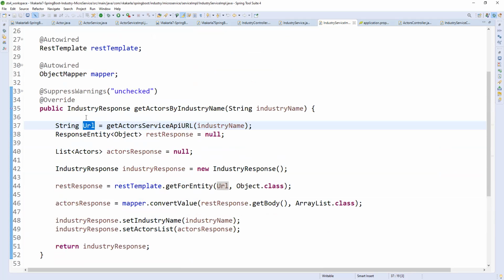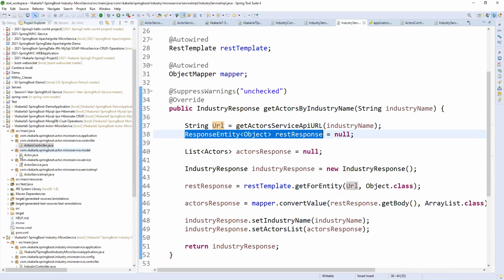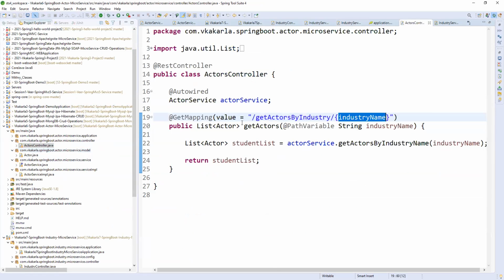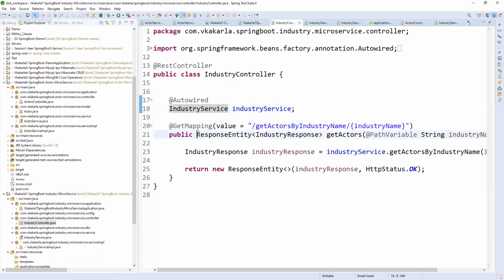After that, obviously any service will give a response, the response entity only. Why? Because in our service we also define the controller response entity only, list of actors. It should be a response entity. If you see here, in our controllers we already wrote response entity.